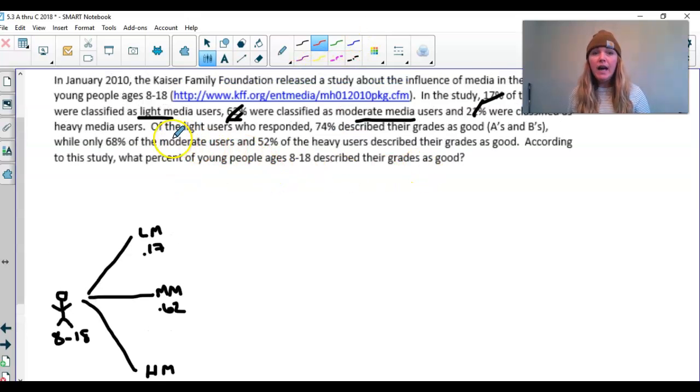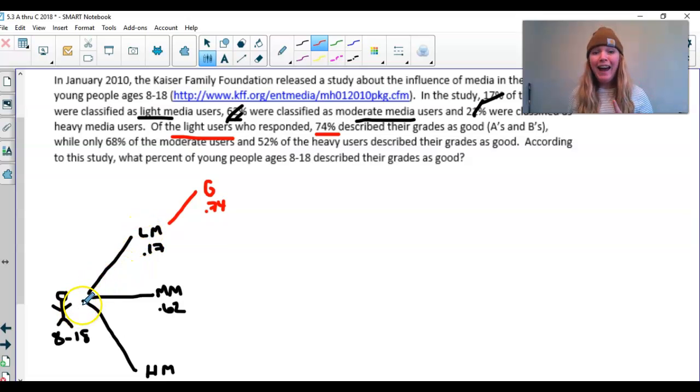All right, next, of the light users who responded, 74% described their grades as good. So of the light media users here, 74% said their grades were good. I'm just going to put a G for good, and that's 0.74. Again, that 74% was based on a condition, that something has already happened, that they were light media users.